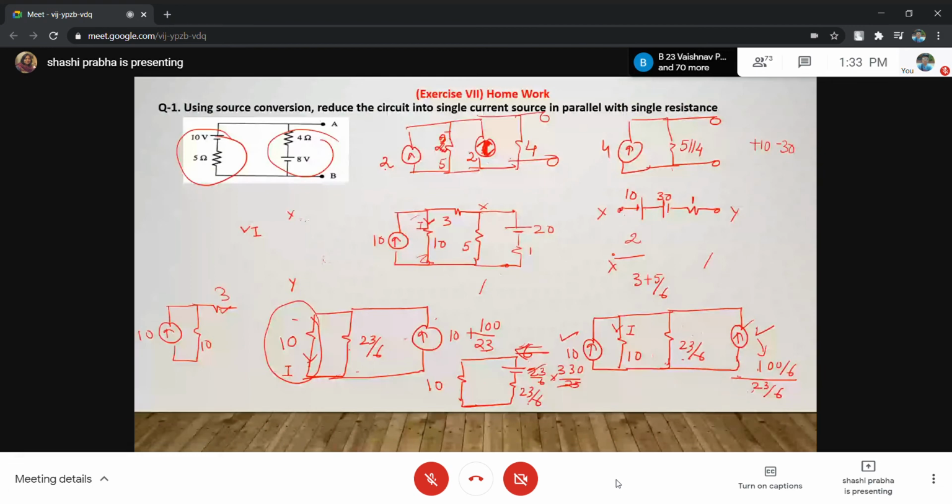Then you have a single loop. You can find this current. Right? What is the direction of the current? Downward, right? So we will take the arrow in the downward direction. Then you can find this current. I is equal to voltage, which is 330/6, divided by resistance, which is 10 plus 23/6. So this way we go for conversion.